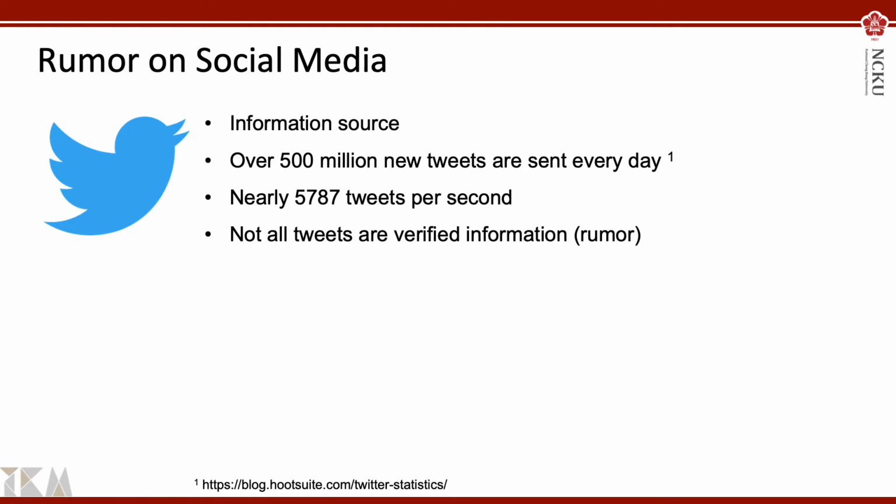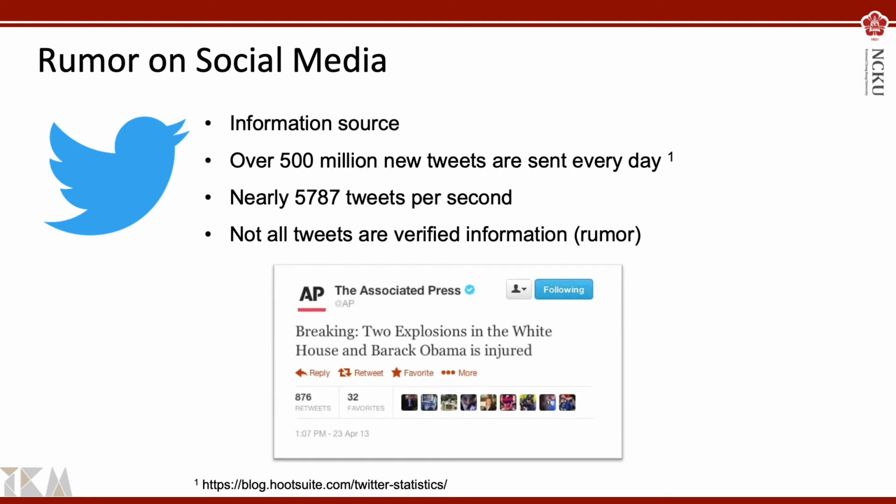These rumors can threaten people's health, endanger the economy, and affect the stability of a country. Take this tweet as an example. In 2013, the Associated Press official Twitter account was hacked and sent out a rumor that the President of the US was injured in an attack.